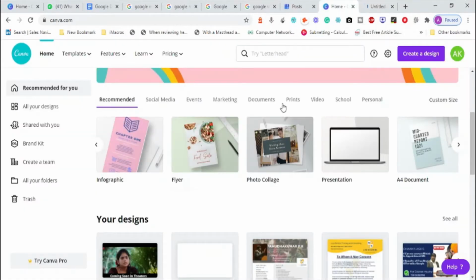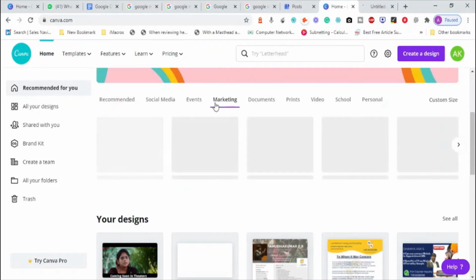Flyer size will be a little different. Or I can create a banner, or a cover photo, or whatever it is. This is basically a banner. Let me try to create a cover photo. So social media, events, marketing, prints, school, personal. Let me go with marketing.